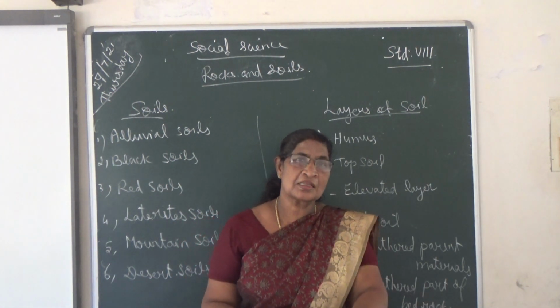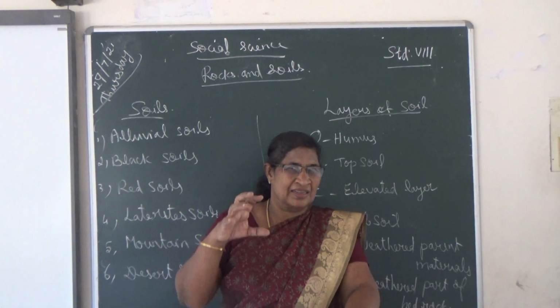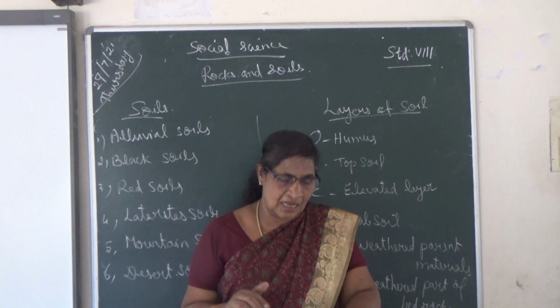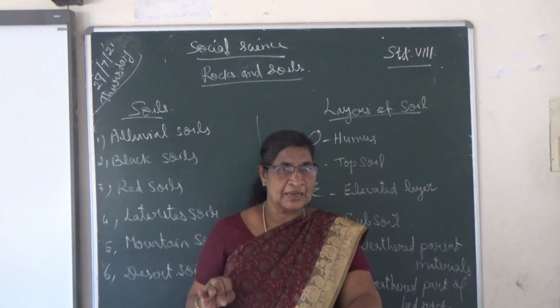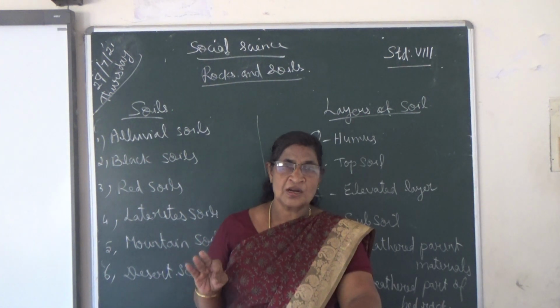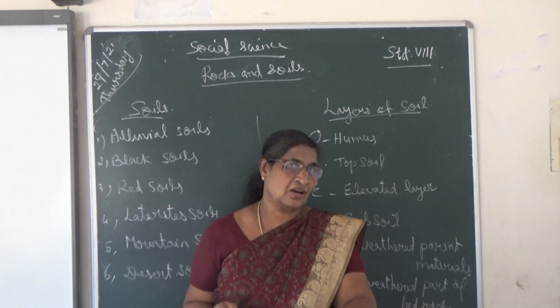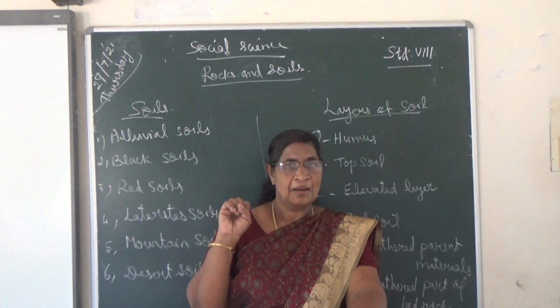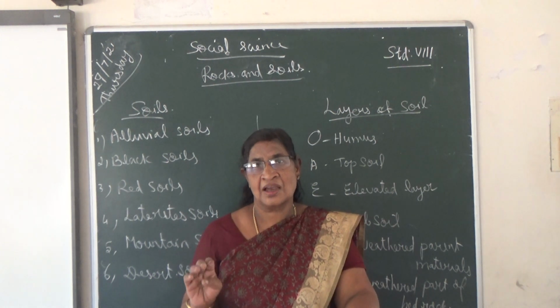Okay, what are the components? What are the parts of soil? That means, what components are contained in the soil? Here, that is minerals, organic matter, water and air. These are the 4 components of the soil. What are they? They are minerals, organic matter, water and air.